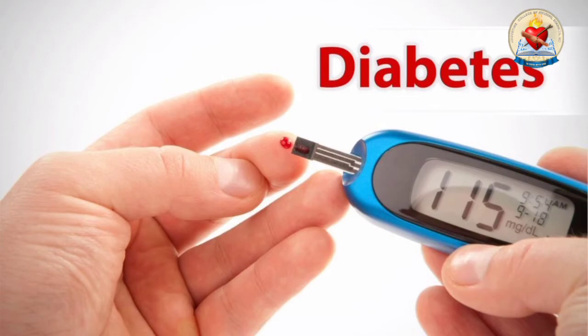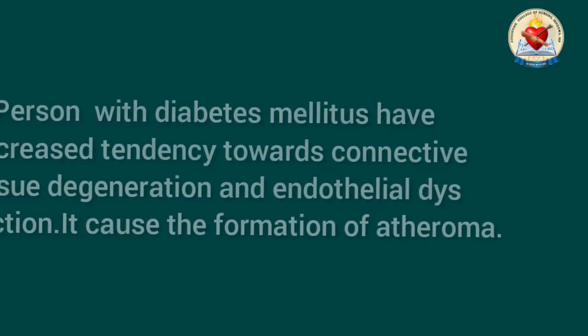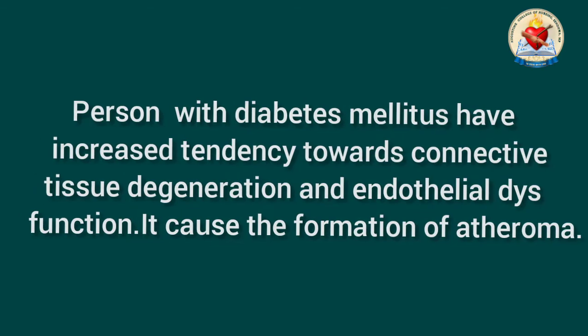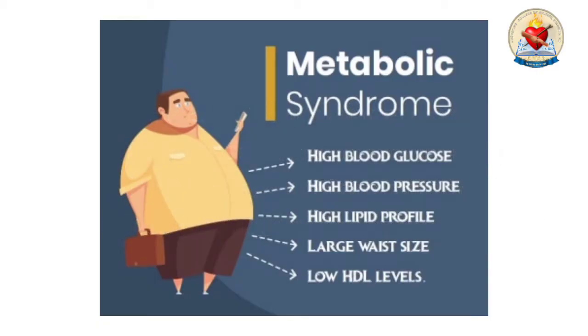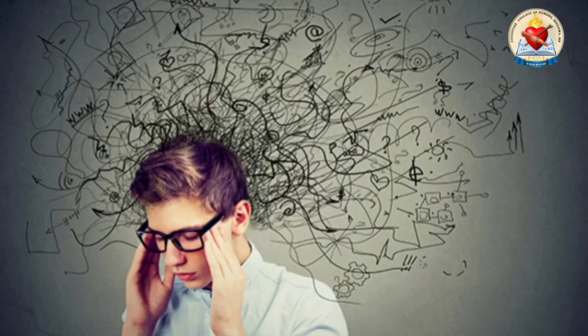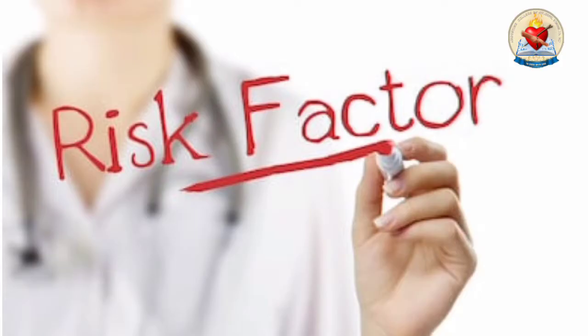Diabetes mellitus. Persons with diabetes mellitus have an increased tendency towards connective tissue degeneration and endothelial dysfunction. It causes the formation of atheroma. Metabolic syndrome leads to the development of coronary artery disease. Psychological stress. Stress causes increased release of catecholamines, which increases the heart rate and myocardial oxygen demand.